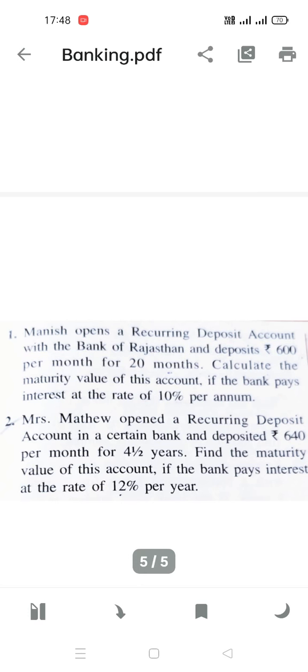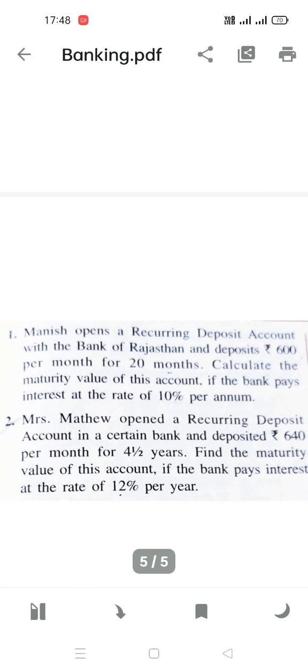Firstly you have to put the value of interest. Then if you know the interest, rapidly put the value in the MV, that is P into N plus I. Your MV will be in front of your eyes.